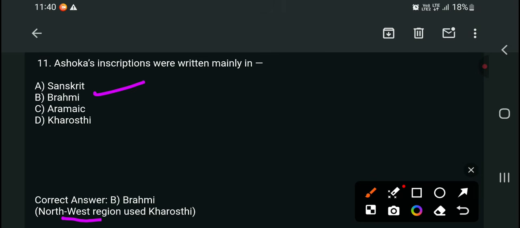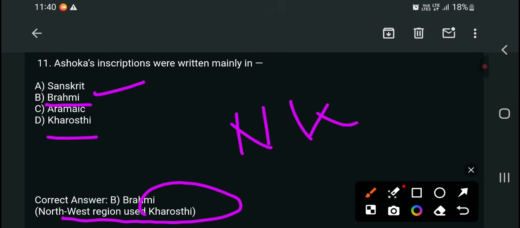The northwest region used Kharosthi, and the mainly written language is Brahmi. Only in the northwest region is it Kharosthi.